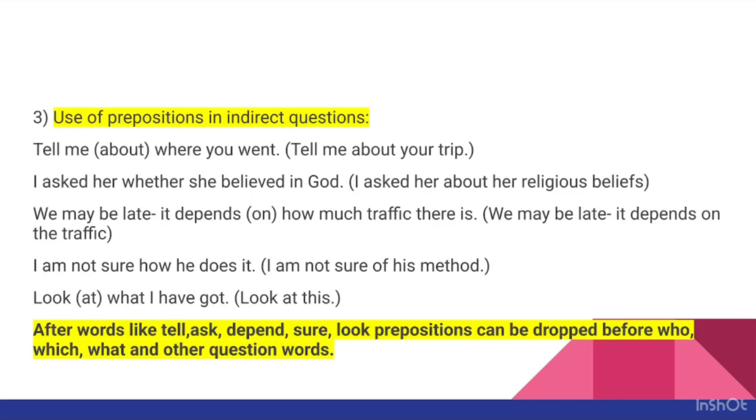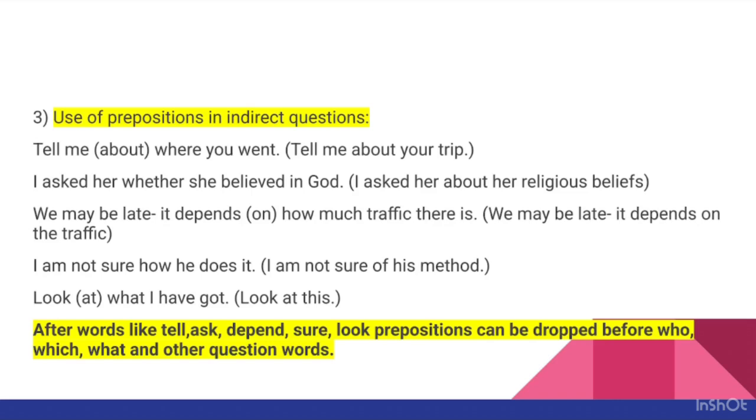Means you are using these verbs in a sentence, tell, ask, depend, sure, look. If you use these verbs in a sentence and after that in the same sentence you are using WH words like who, which, what, or other question words like how, then you have to drop prepositions there. You don't have to use preposition in such sentences.